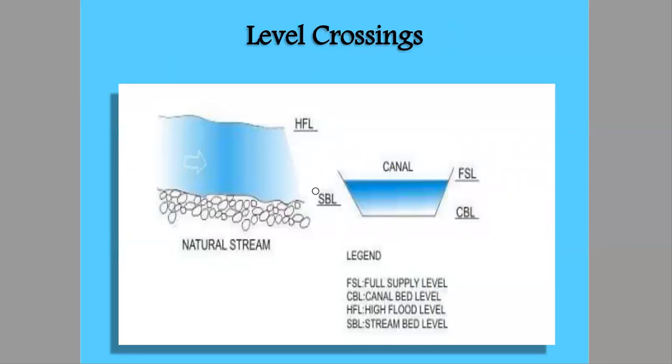This is the bed level of the canal, and this is the bed level of the natural drainage. You can see clearly that there is no large difference. But you can notice here that the highest flood level of the natural system and the full supply level of the canal have quite a high difference, but the bed level of both structures is the same, therefore we are going for a level crossing.